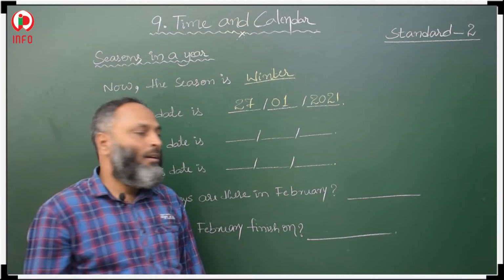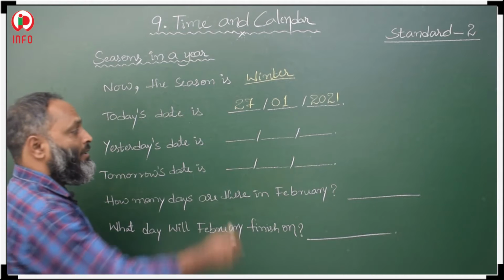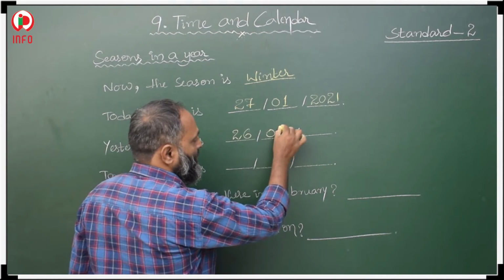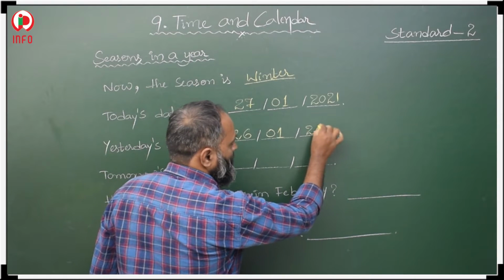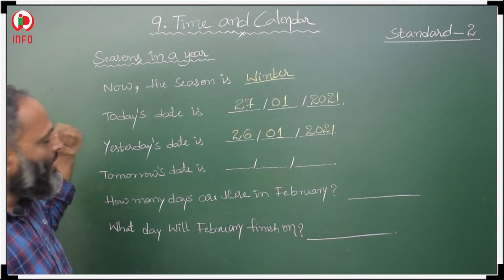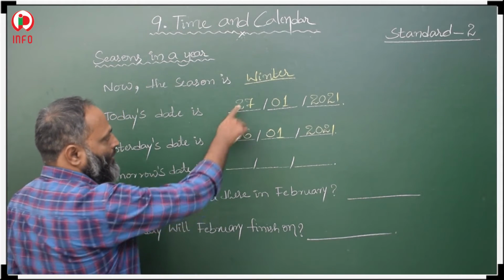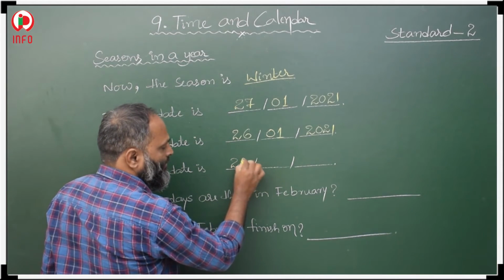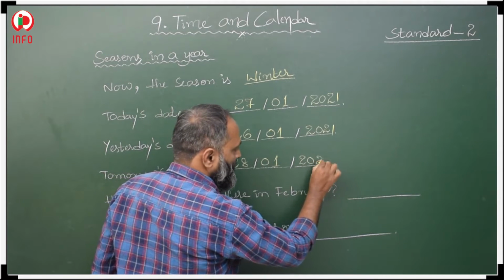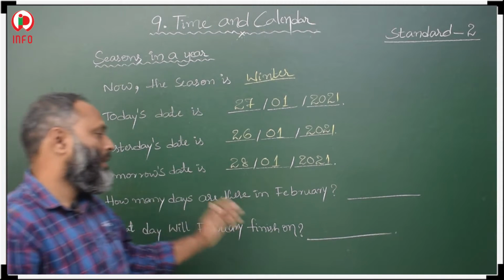Okay. So now, yesterday's date. Yesterday means one day before. So that is 26th, January month and 2021. Now, tomorrow's date. Tomorrow means coming day, next day. Today is 27, tomorrow is 28, first month, 2021. These are the dates.